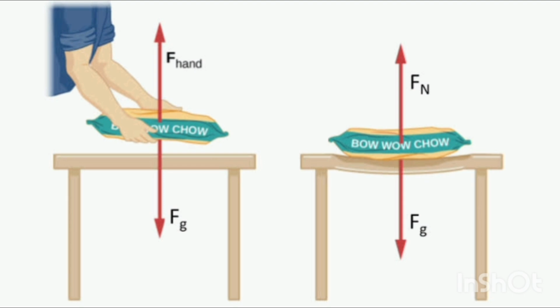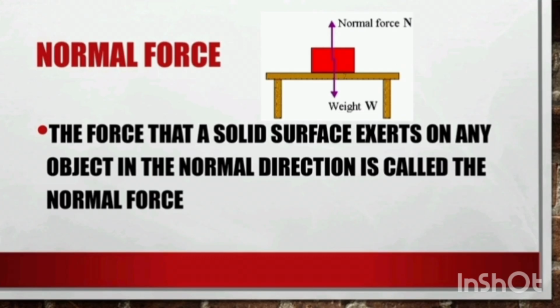The next is normal force. Normal force is a force that a solid surface exerts on any object in the normal direction. For example, if you keep a book on the table, there will be two forces acting on that book. One is the gravitational force, which tries to pull that book downwards. The other is the normal force, which keeps that book on the table.